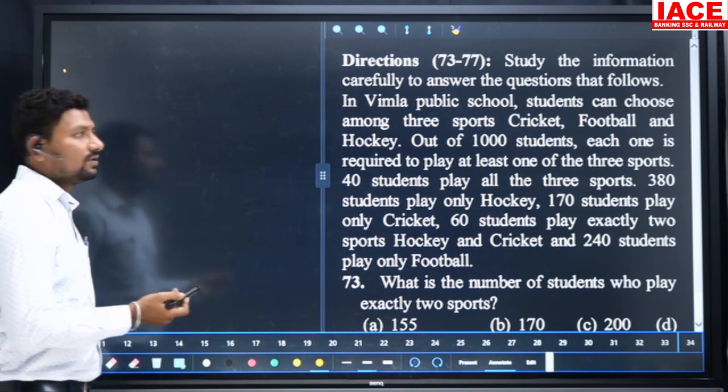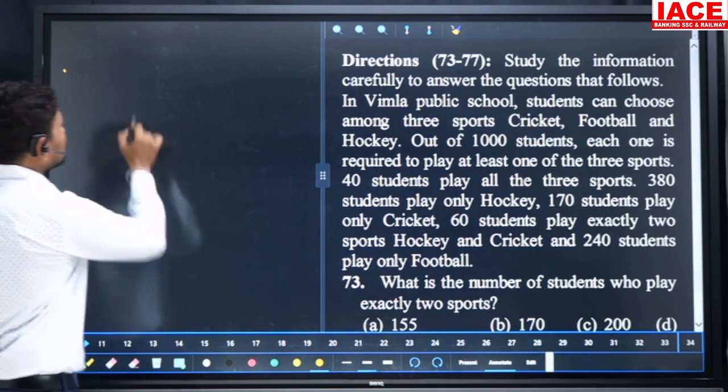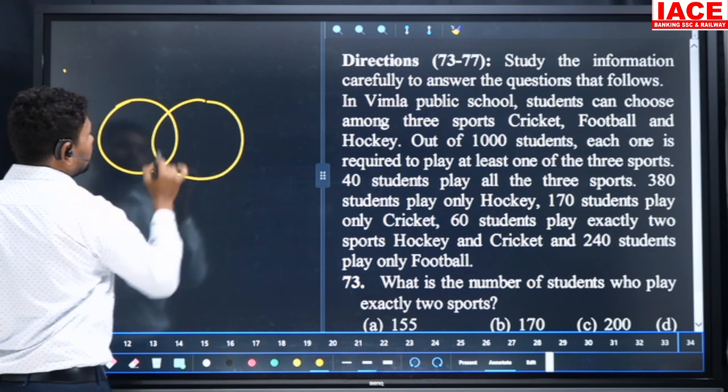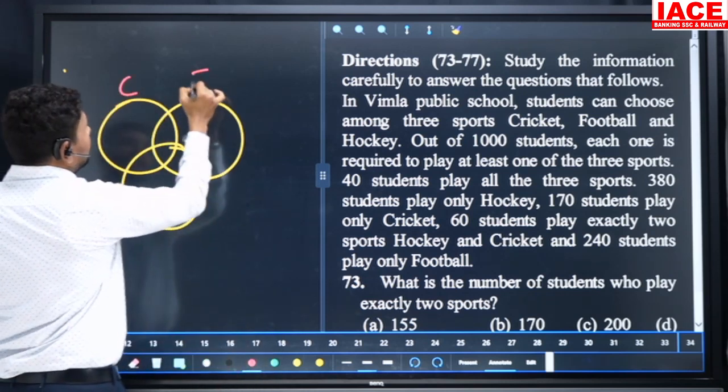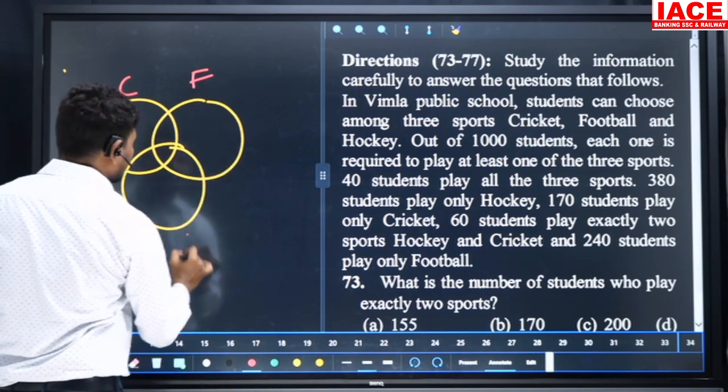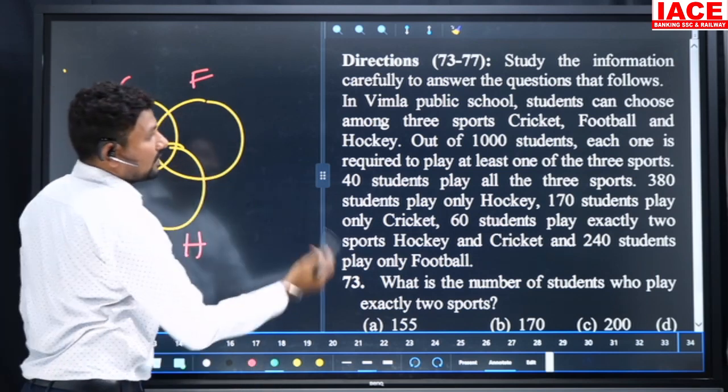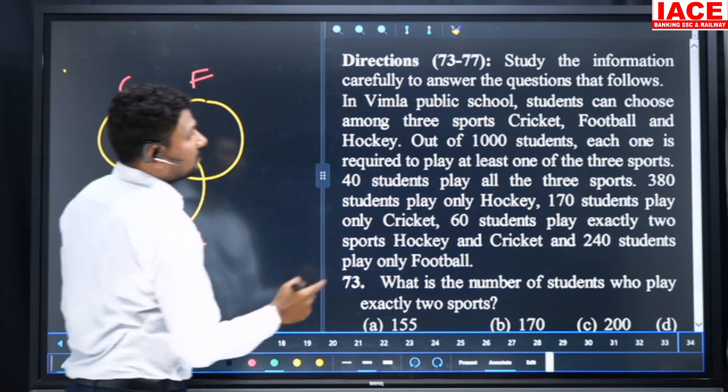When you are observing the only numbers, the terms are only, then it's going for the Venn diagram. Here cricket and football, and next one is what? Hockey. And total value should be 1000. That's we have to remember.